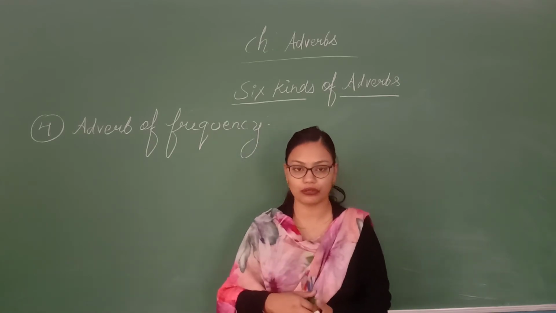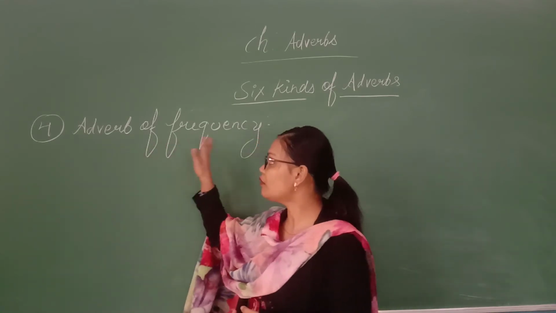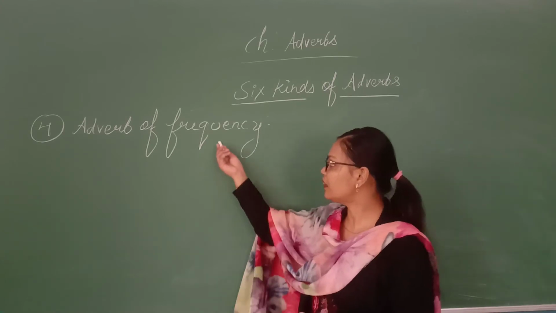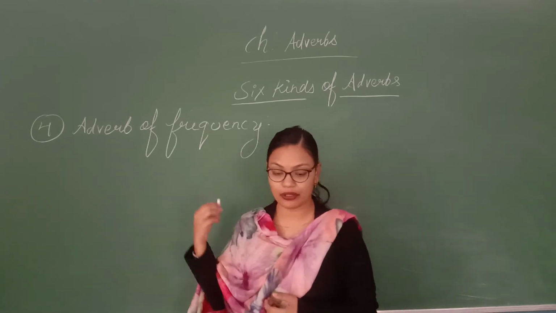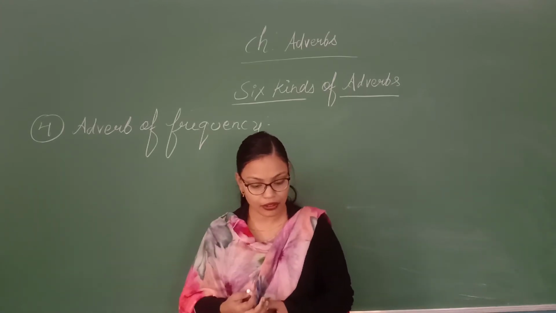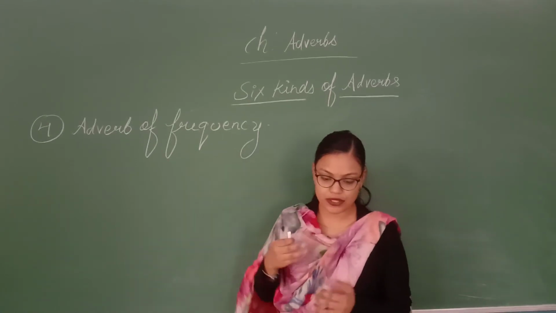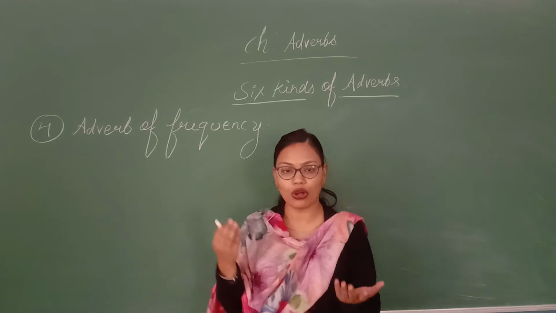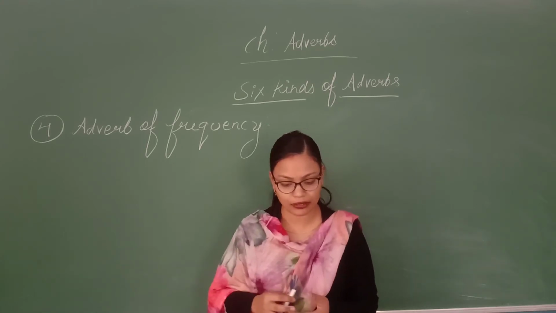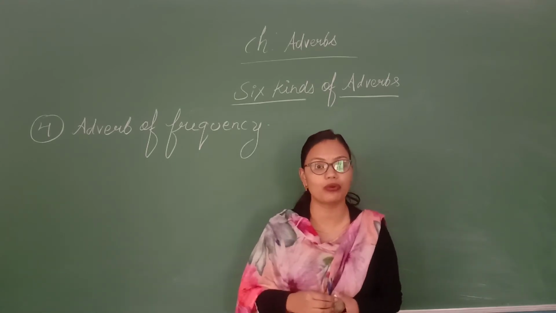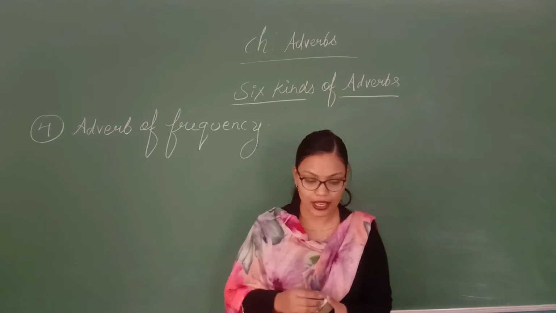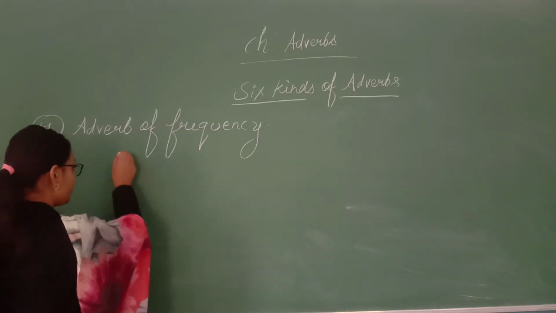These kinds of words we use in adverb of frequency. Then the second thing you need to learn is that an adverb of frequency, like always, never, rarely, will always come before the verb it modifies. Like, example I am giving you here.